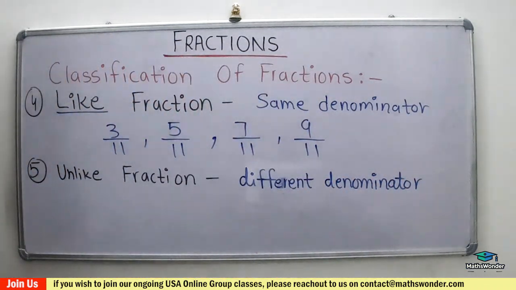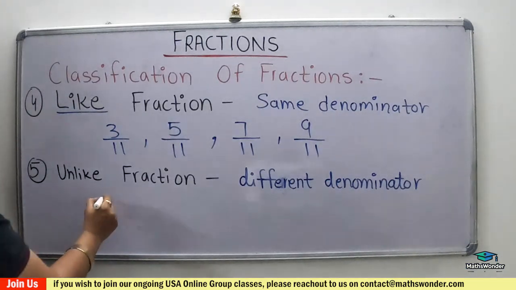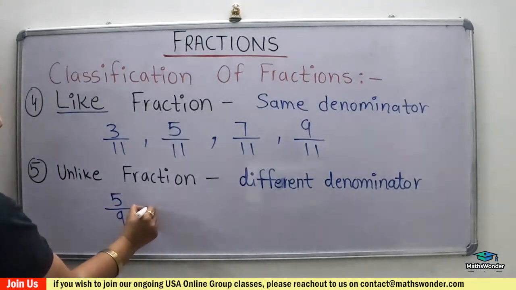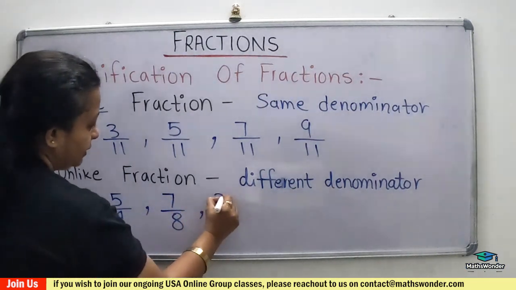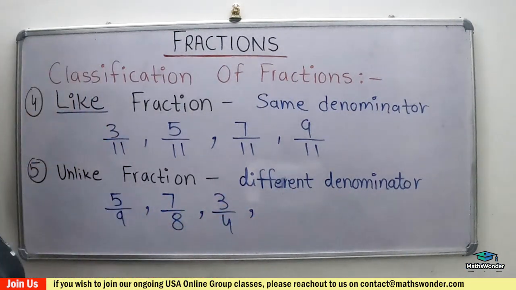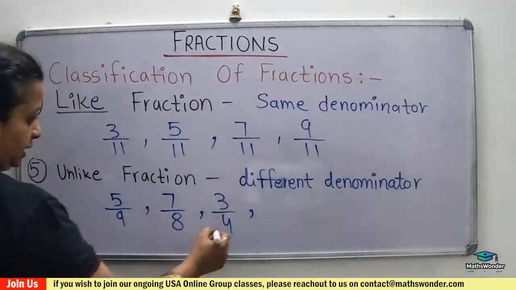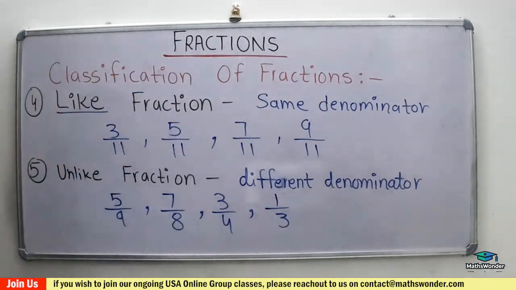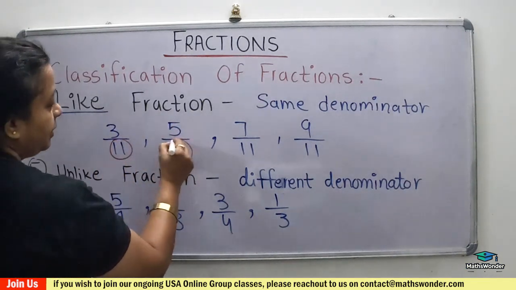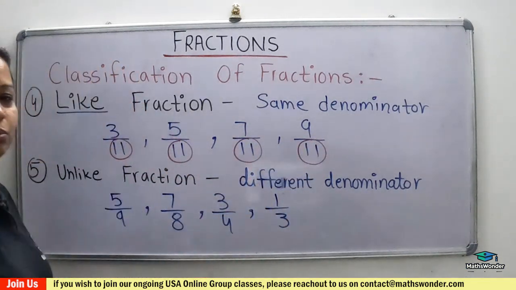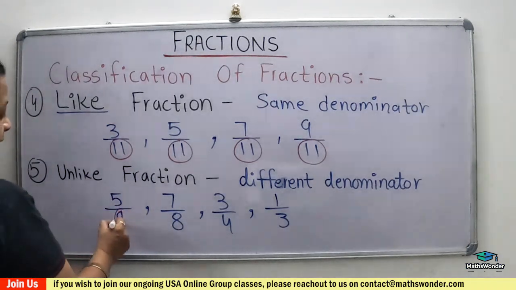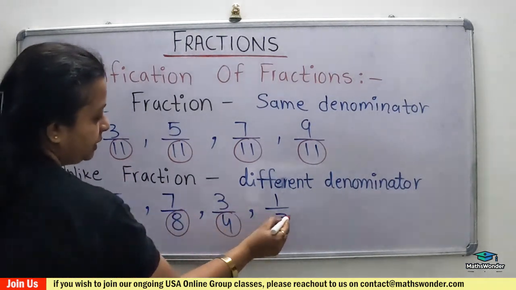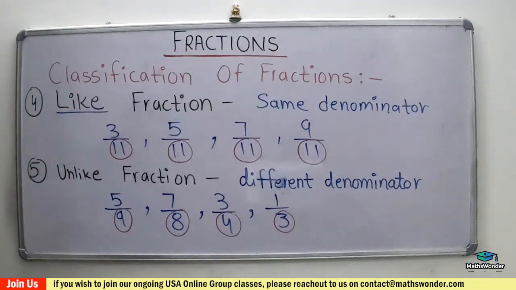For example, 5 over 9, 7 over 8, 3 over 4, and 1 over 3. Now check only the denominator. If the denominators are the same, then we call it like fractions. When the denominators are different, then we call it unlike fractions.